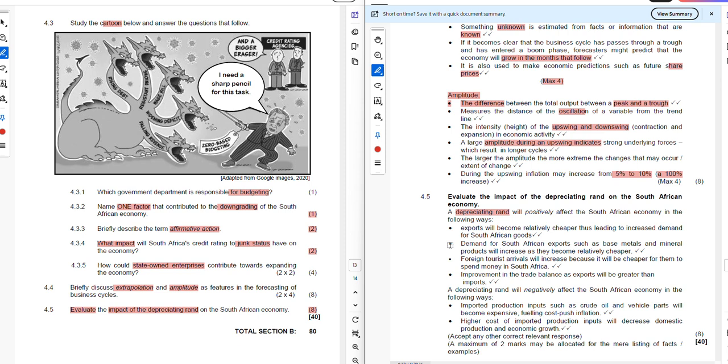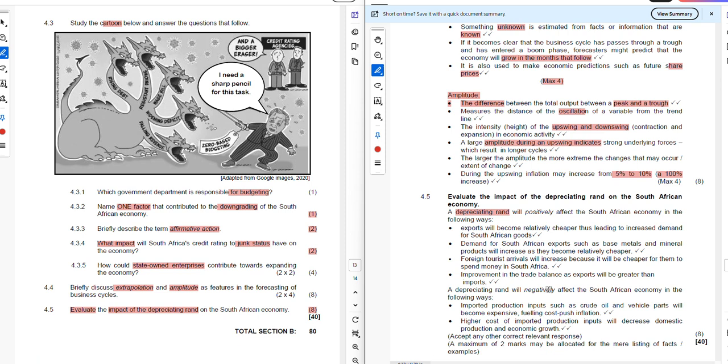So think about it: you are a US citizen and you see that the rand has depreciated. It means you need fewer dollars to spend in South Africa than you would during the time when the rand is appreciating. Improvement in trade balance as exports will be greater than imports. So the trade balance, or the BOP, will improve or will have a surplus because we'll be making more exports as opposed to imports. Why are we making more exports? Because more people will be buying, on the ground of the fact that our products will be cheaper during that period.